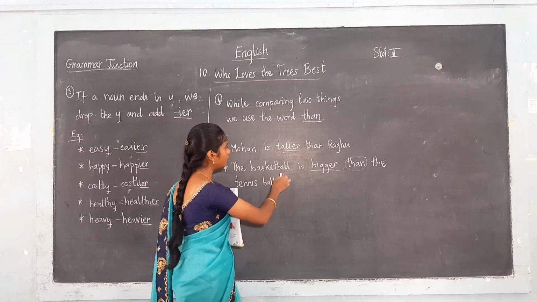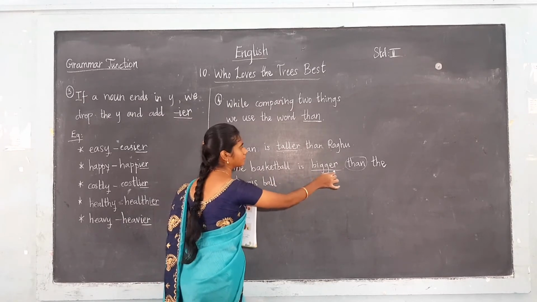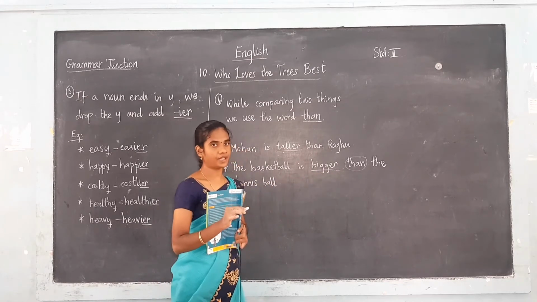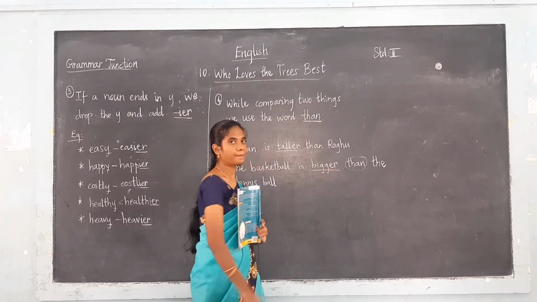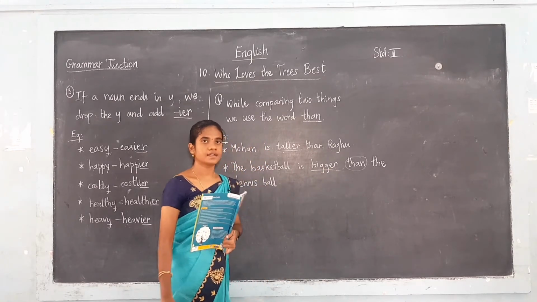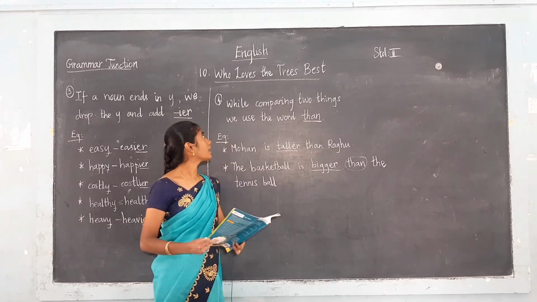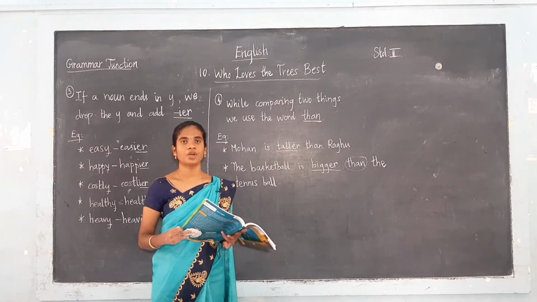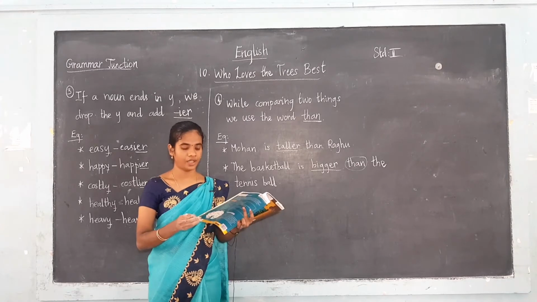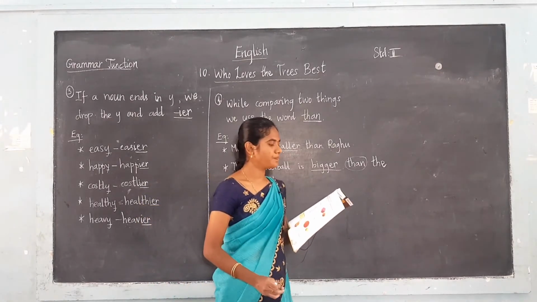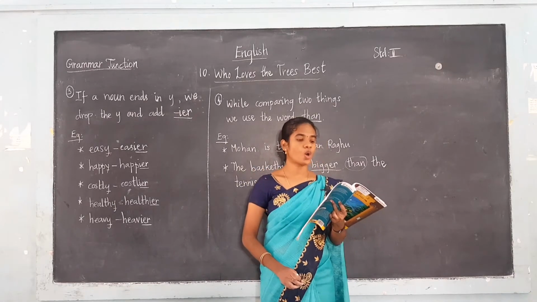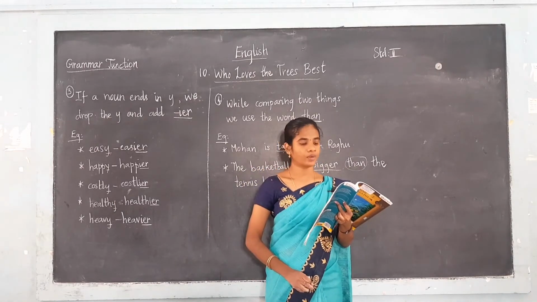So now see here, bigger. It is a comparative degree. B-I-G-G-E-R, bigger. Have you understood the rules? So there are four rules for you. You have to study the rules very carefully. Now see page number 99. In that a few examples are given. That is small, smaller.